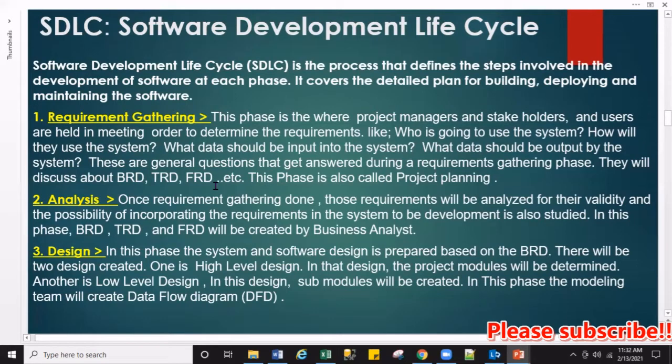These are the general questions discussed between the users and the person who's going to develop the product. I'm going to give a very generic example of your house. You want to build a house. What inputs do you need? For example, how many people are going to live in the house? That we're going to decide. Where are you going to build? What items do you need? Is it going to be townhomes, or a single family house? Or are you going to build with bricks or wood?